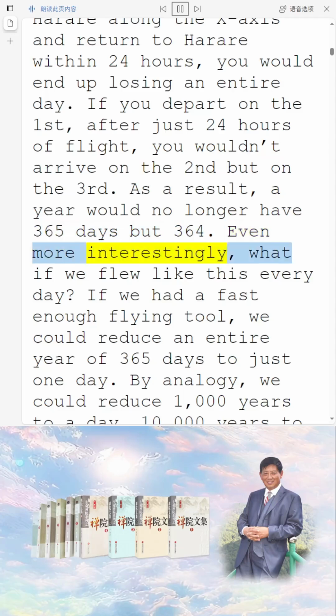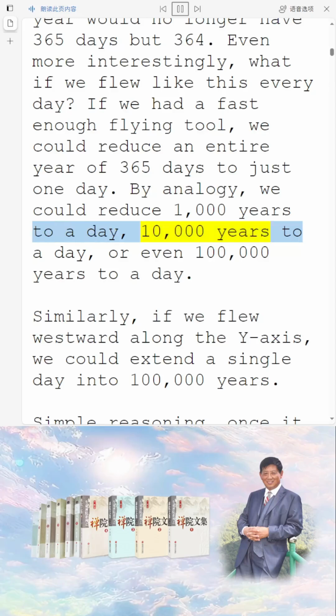Even more interestingly, what if we flew like this every day? If we had a fast enough flying tool, we could reduce an entire year of 365 days to just 1 day. By analogy, we could reduce 1,000 years to a day, 10,000 years to a day, or even 100,000 years to a day. Similarly, if we flew westward along the y-axis, we could extend a single day into 100,000 years.